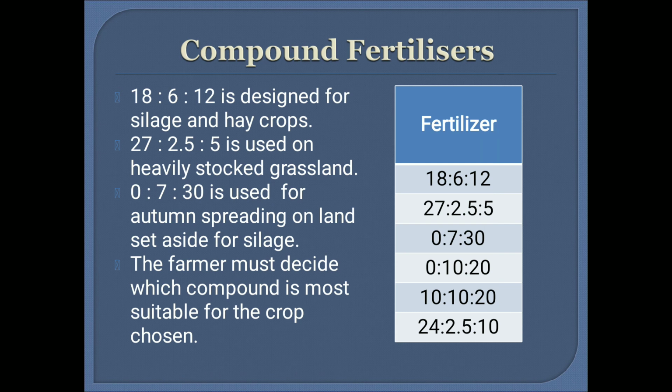Compound fertilizer 18, 6 and 12 is designed for silage and hay crops. 27, 2.5 and 5 is used on heavily stocked grassland. 07 and 30 is used for autumn spreading on land set aside for silage. The farmer must decide which compound is most suitable for the crop chosen.